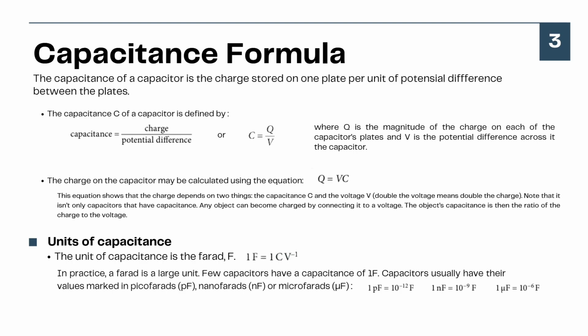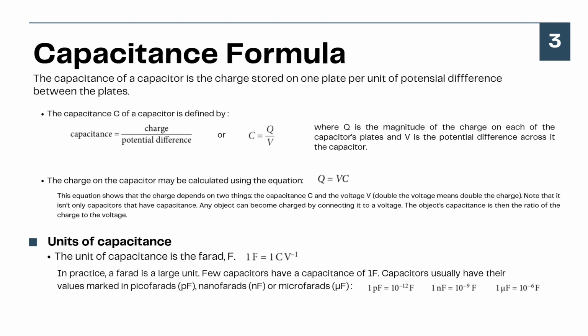The charge on the capacitor may be calculated using the equation Q equals V times C. This equation shows that the charge depends on two things, the capacitance C and the voltage V.